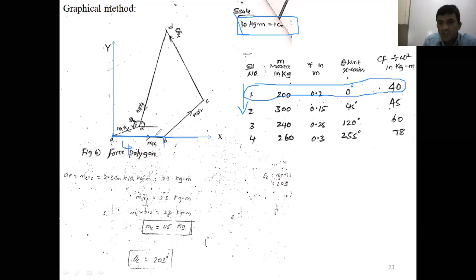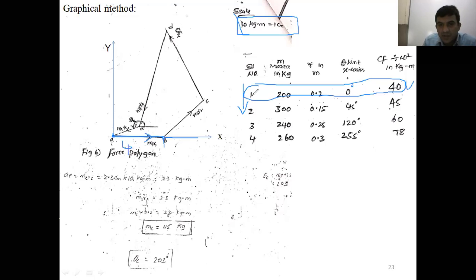That length of the line shows the magnitude of M1 R1, right? What is the arrow mark here? By seeing the space diagram, we can see that we are traveling towards the right, the positive x direction. The first one is over. This is the starting point of the vector and this is the end point of the vector for M1 R1.